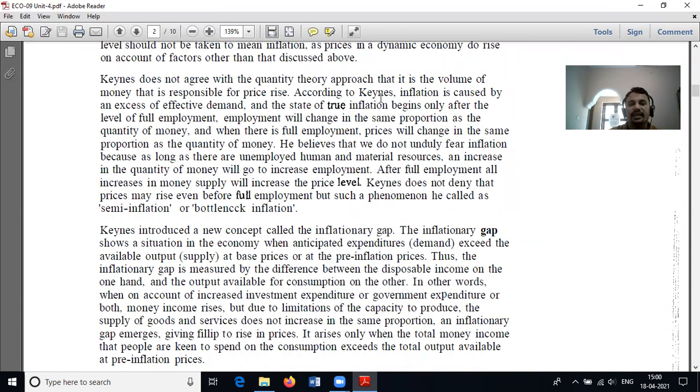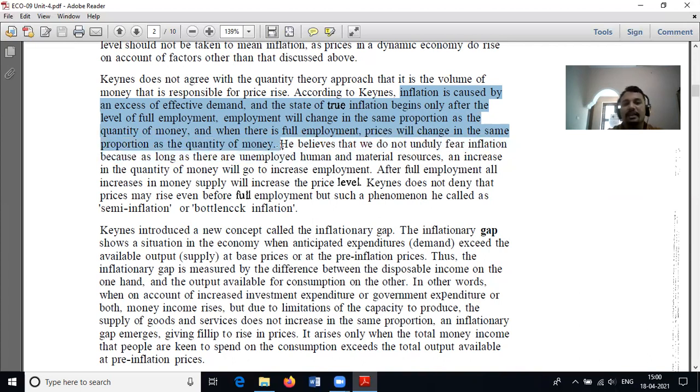In the words of Keynes, inflation is caused by an excess of effective demand, and the state of true inflation begins only after the level of full employment. Employment will change in the same proportion as the quantity of money, and when there is full employment, prices will change in the same proportion as the quantity of money.